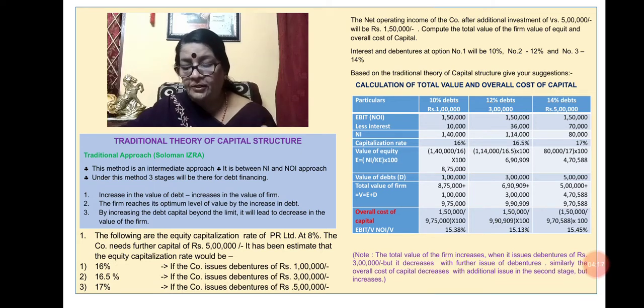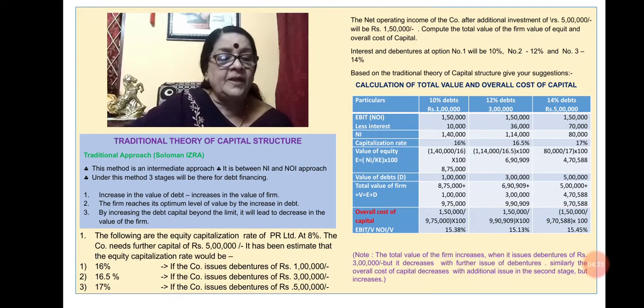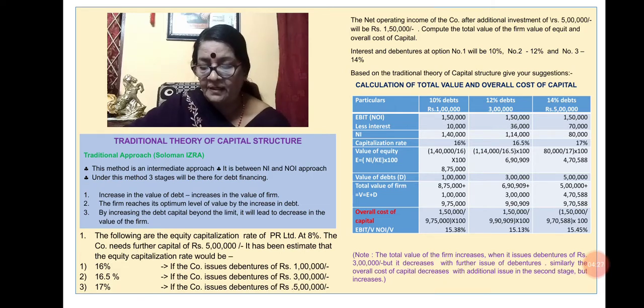So the value of equity E will be NI divided by KE into 100. In the first case, 1 lakh 40,000 divided by 16 into 100, that is 8 lakh 75,000. In the second case, 1 lakh 14,000 divided by 16.5 into 100, that is 6 lakh 90,909.